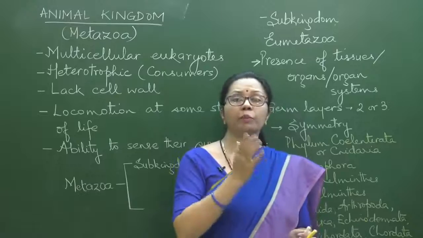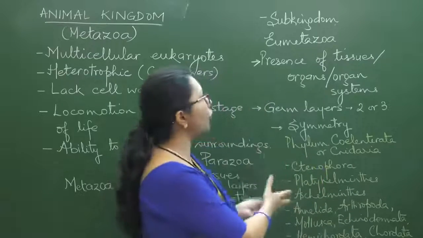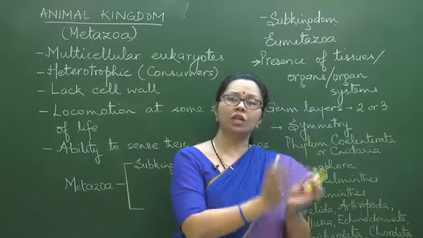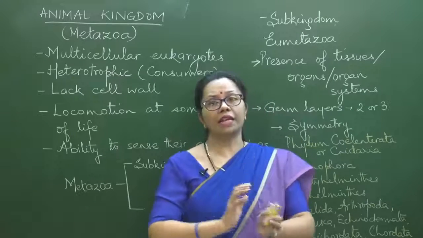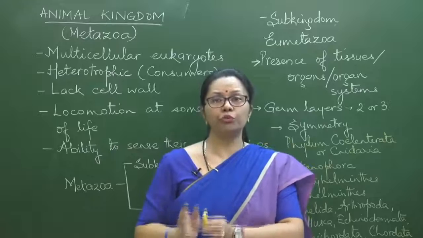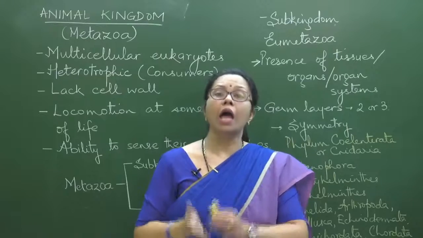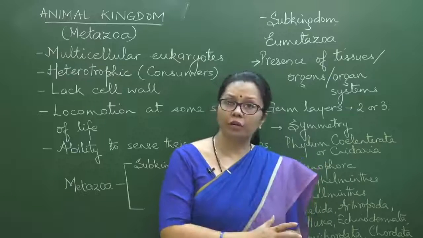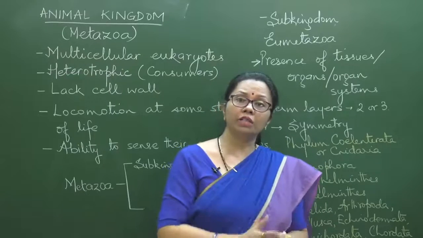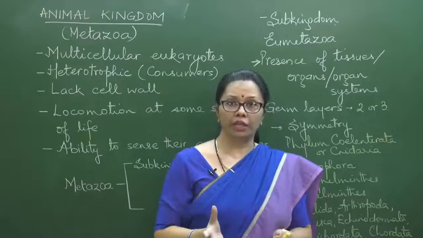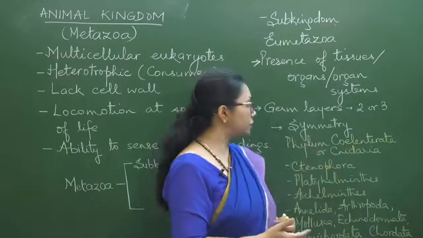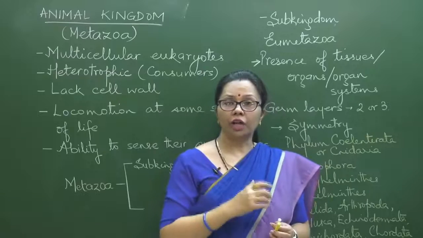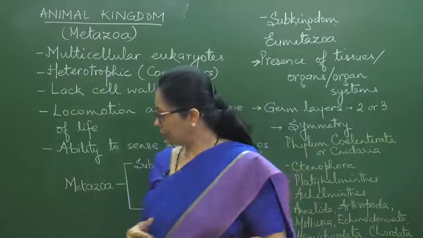One of the bases we have already mentioned in short. You can see whether the multicellular body is just having cells or the cells have been organized into tissues, organs or organ systems. And then the other one, whether they have germ layers or not, and if the germ layers are present, they could be 2 or 3, right? And of course the symmetry. Okay, so let us start with the basis of classification.